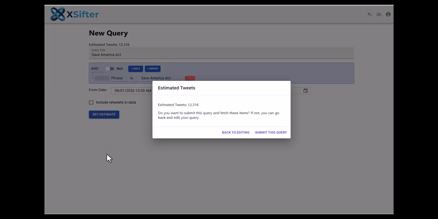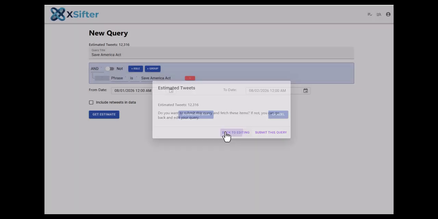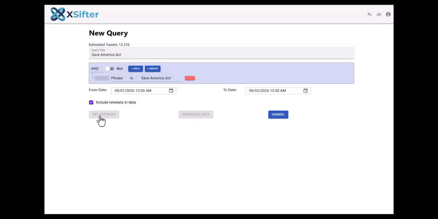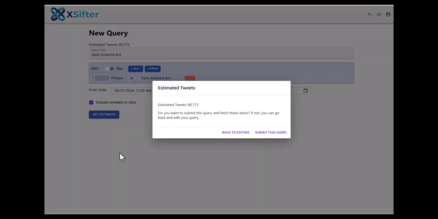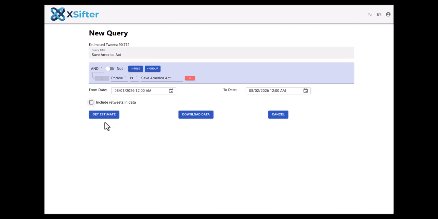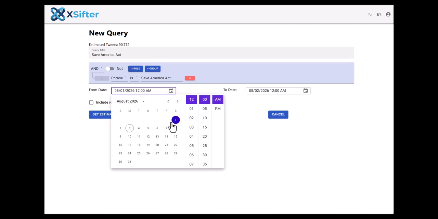Let's see. Well, the first estimate for one day is 12,000 tweets with no retweets. If I go back and get the estimate with retweets, it's 90,772, which is why we made the default no retweet. If I want to collect a data set with retweets, I'm probably going to do something more like this right now because these data are not free.